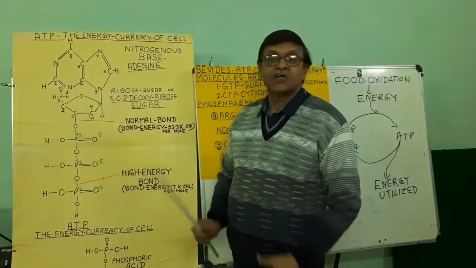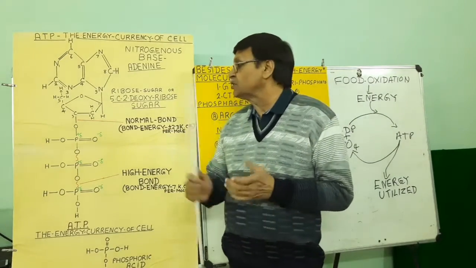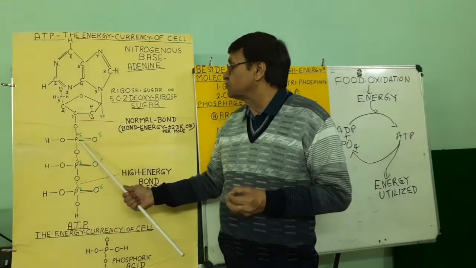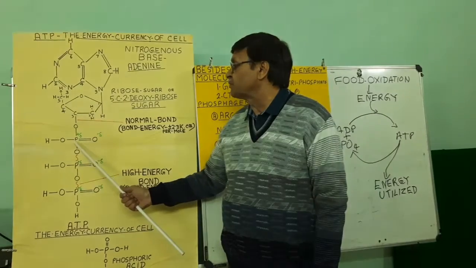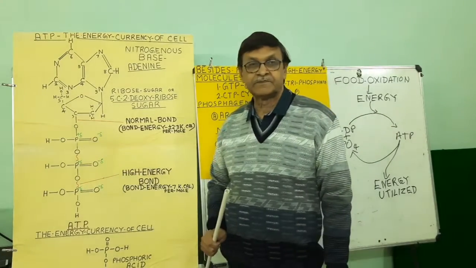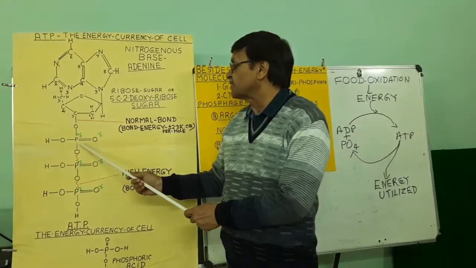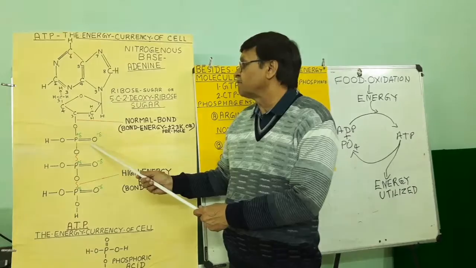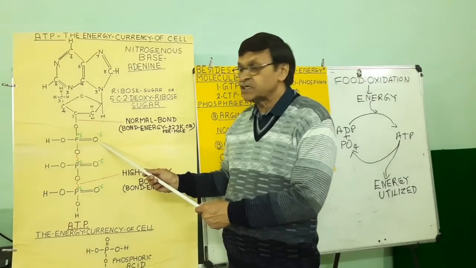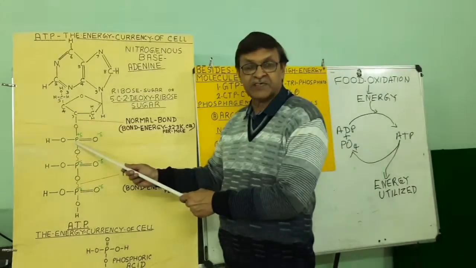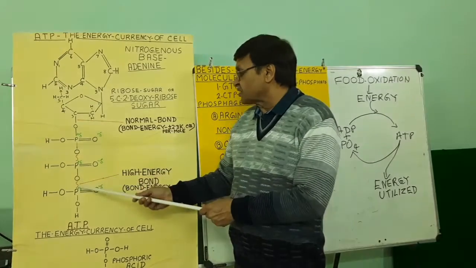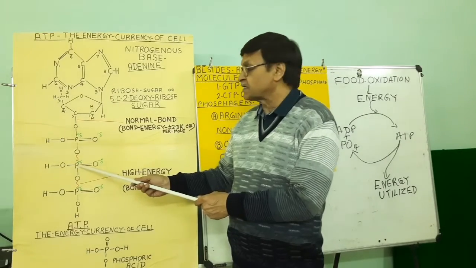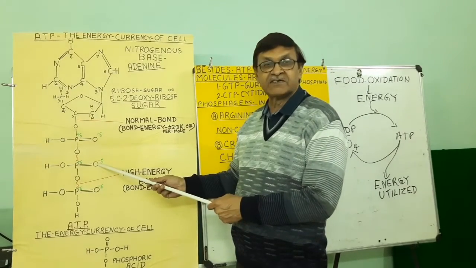Interestingly, you know that the electronegativity of oxygen is much more. So in the two covalent bonds between phosphorus and oxygen here, the shared pair of electrons is attracted much more towards the oxygen atom. So a partial negative charge develops here, a partial positive charge develops here. In the second and third phosphate molecules also, at the phosphorus atom a partial positive charge develops, and at the oxygen atom a partial negative charge develops.